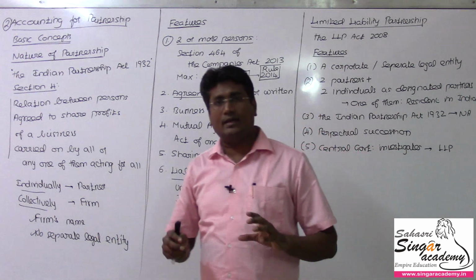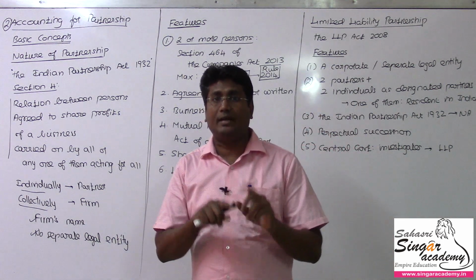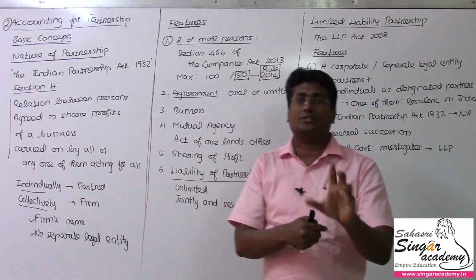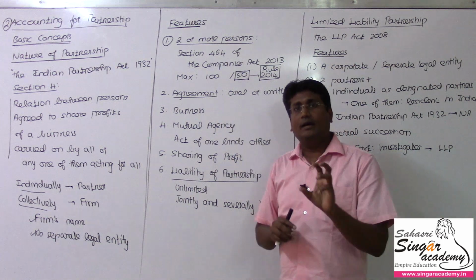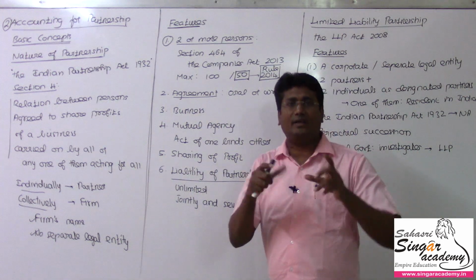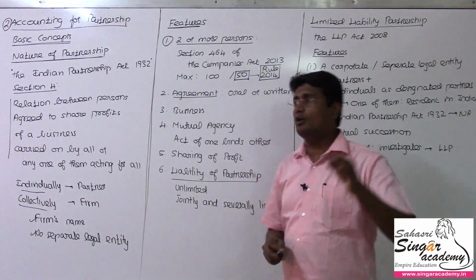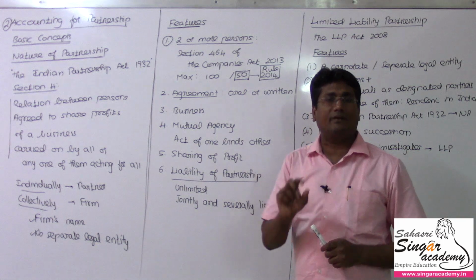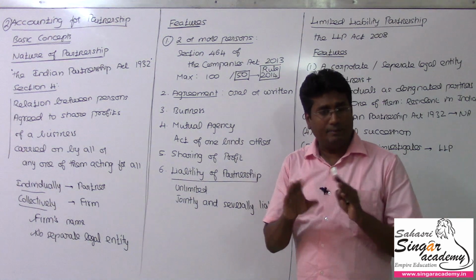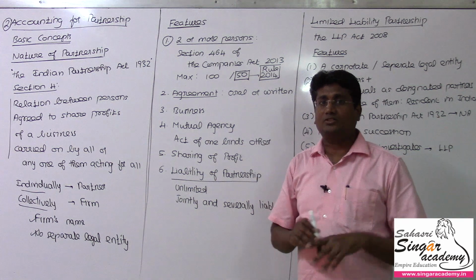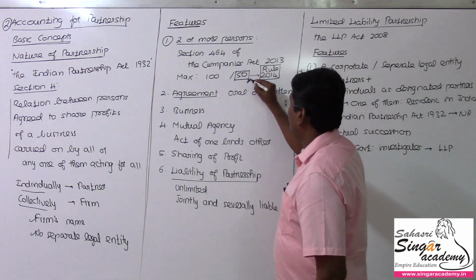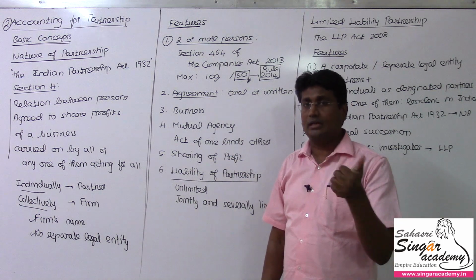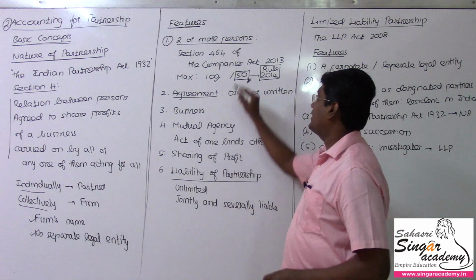So from this it is very clear, any organization, if it is not a company, cannot have more than 100 members, provided that the same Section 464 empowers the government to modify the number. So the central government has modified the number in the Companies Rules 2014, that the maximum number of members in the case of a partnership firm cannot exceed 50. So effectively, though the Companies Act says 100 will be the maximum, the Companies Rules 2014 say we can have only 50.